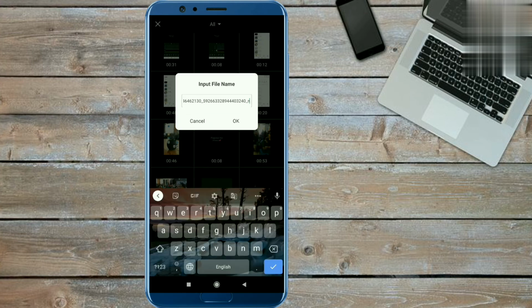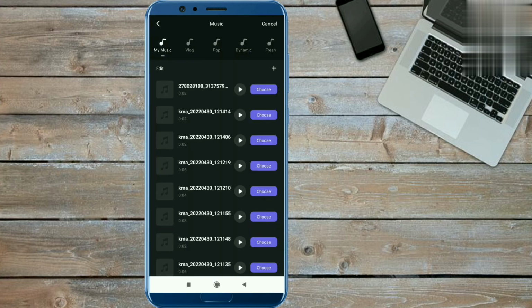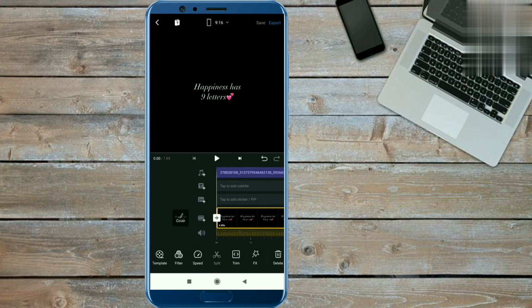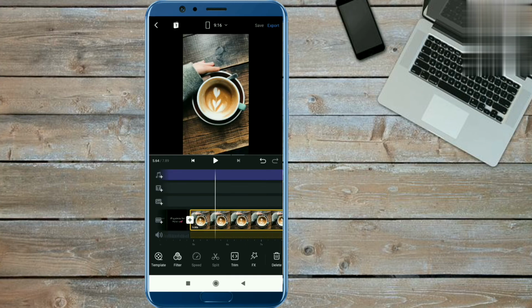Okay, and then you have to tap OK from here. Now you have to click on the choose option and done from here. Okay, in this way the music will be added and you will keep the photos up to the music.